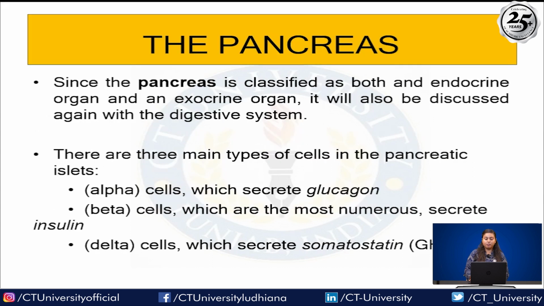Next is the pancreas. The pancreas is classified as both an endocrine organ and an exocrine organ, that is, it has both ducts and ductless portions.